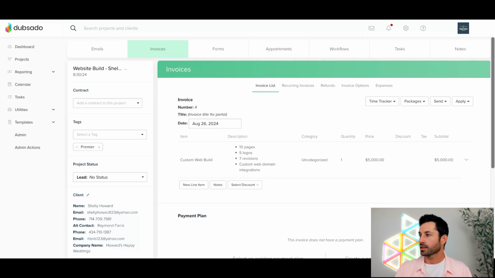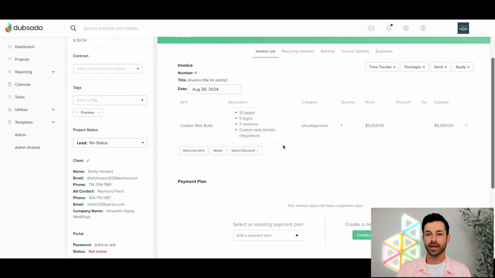Otherwise, I can move on to the last chunk here, which is, okay, we've generated our invoice. We have our contract all set up. Let's go ahead and prep these and send them out to our client. That's the last piece here. So for the time being, let's say that this custom web build is exactly the right amount.